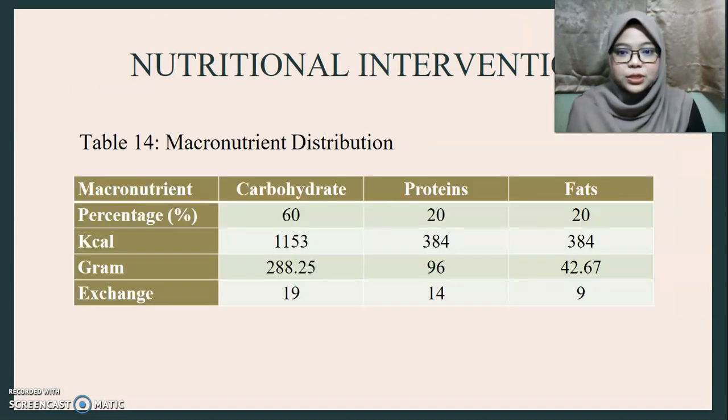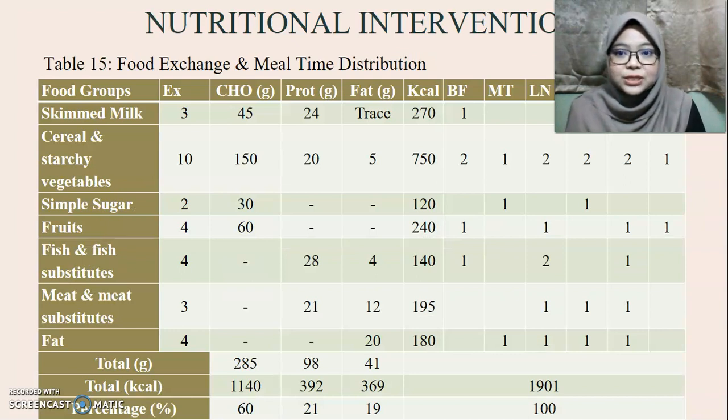For the macronutrient distribution, about 60% carbohydrate, 20% protein, and 20% fat will be recommended for Mr. I. So this table shows the food exchange and mealtime distribution for the patient.